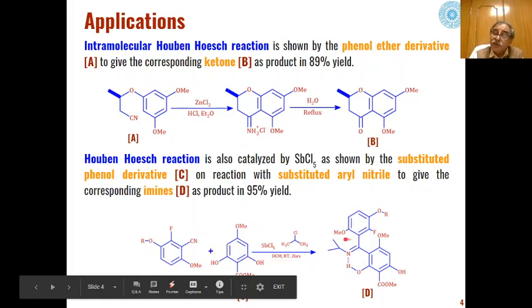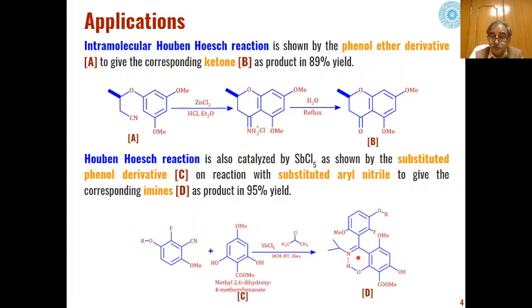And here we will first get these types of carbon nitrogen double bonded intermediates, and because the reaction is taking place under non-aqueous conditions, and we have added isopropyl chloride instead of water over here, that isopropyl chloride will react with the intermediate carbon nitrogen double bonded hydrochloride formed, and with the elimination of this halogen we will get these types of Schiff base compounds as the product instead of ketones.